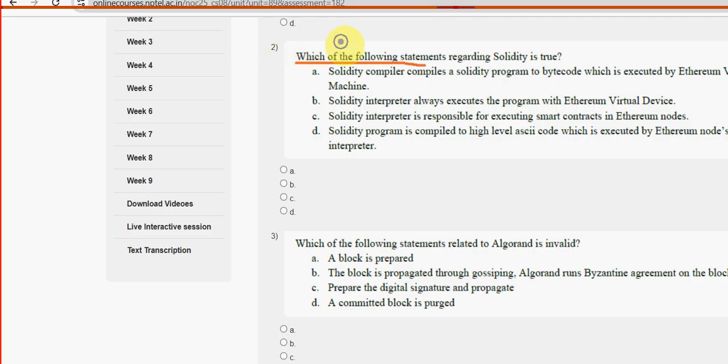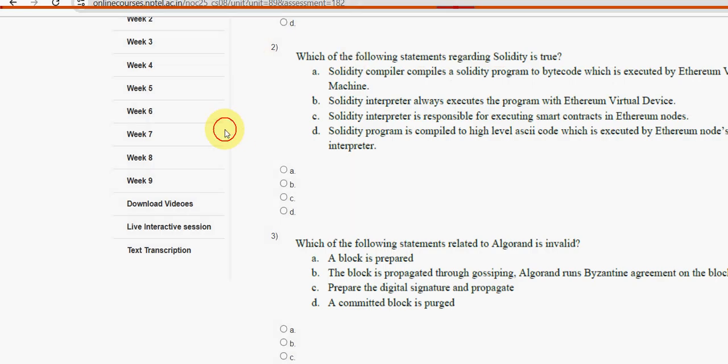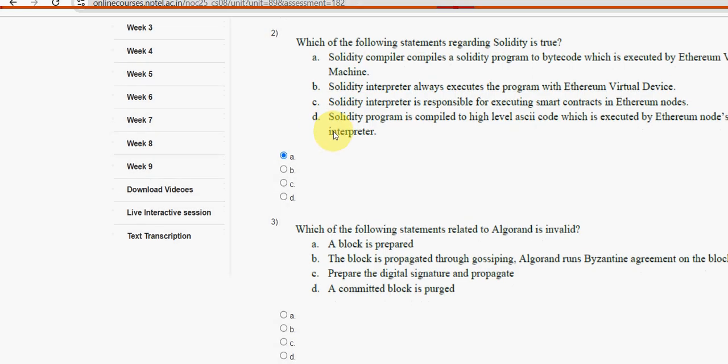So which of the following statements regarding solidity is true? So for second question, also option A is the probable solution, guys. Solidity compiler compiles a solidity program to bytecode which is executed by Ethereum virtual machine. So mark option A. Now let's move on to the third one.